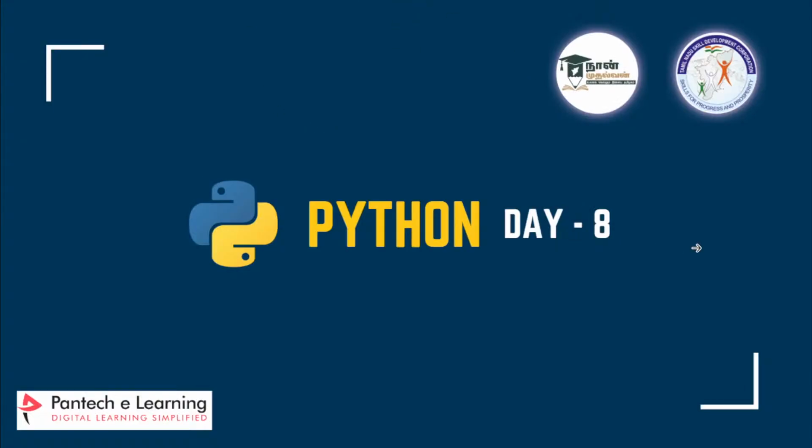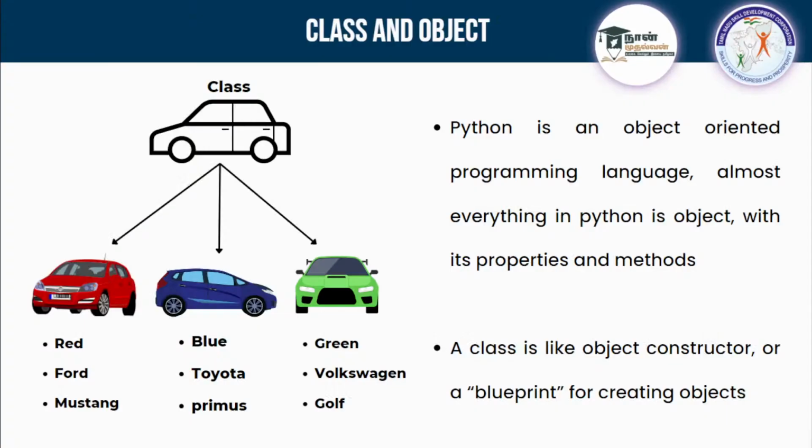We'll go into the class and object concept in Python. Class and object are two things, and they are interconnected. I'll tell you one by one. Python is an object oriented programming language. This is a new sentence for us. Once I teach you about class and object, I'll tell you what this line is and why they say this. They also say almost everything in Python is an object, with its properties and methods, that we are using.